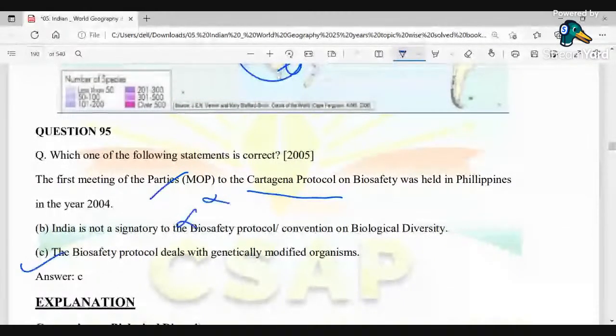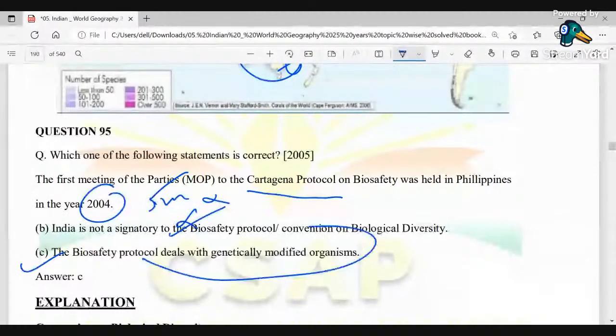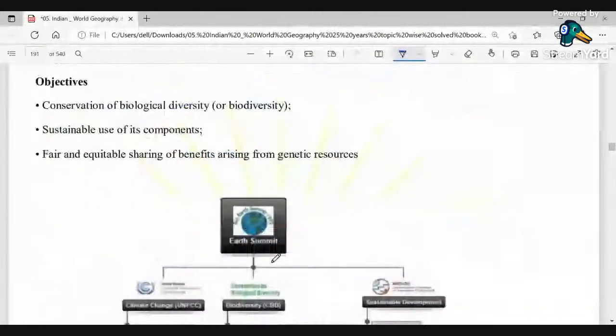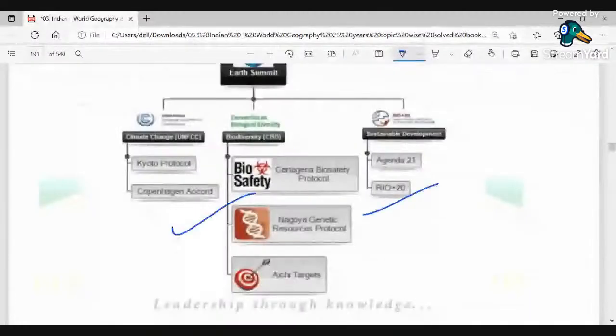So we cannot go with these two options. It's not 2004, it's 2003, and here India is a member. Obviously, the Biosafety Protocol deals with genetically modified organisms. This is one of the main important aspects of this question. You can see all these things in the explanation part: the Biosafety Protocol, Copenhagen, Rio 20, everything is clearly discussed.